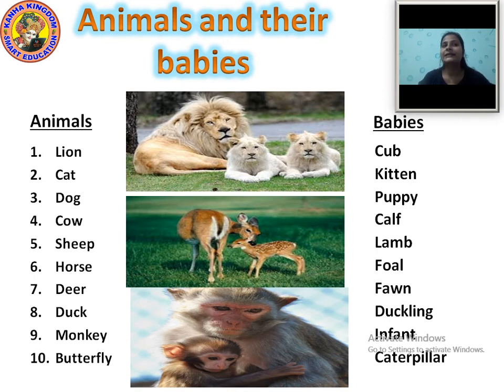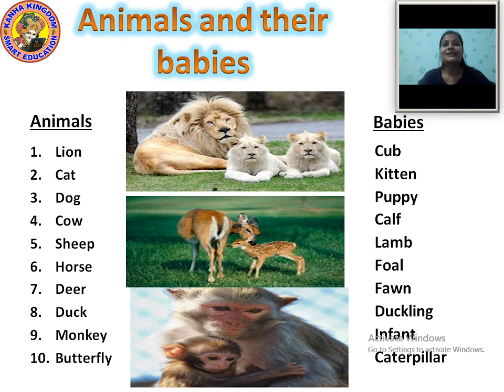Now our next animal is deer. D-E-E-R, deer. And baby deer is fawn. Baby deer name is fawn. F-A-W-N, fawn. Deer and baby deer is fawn.